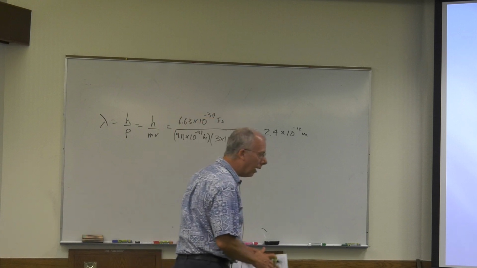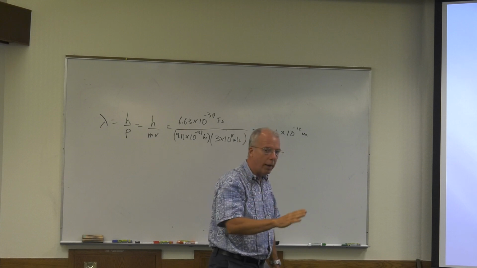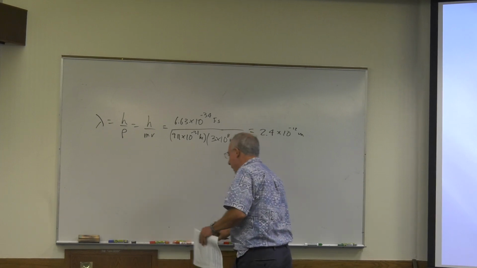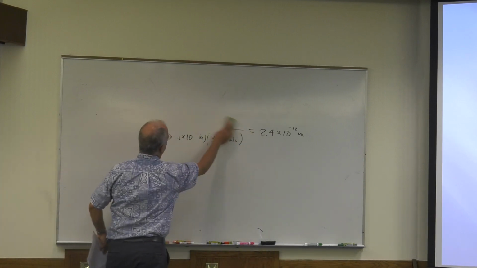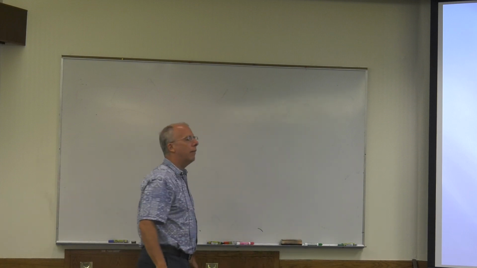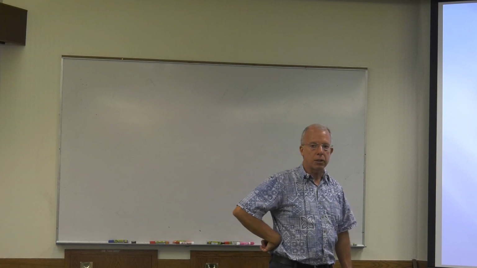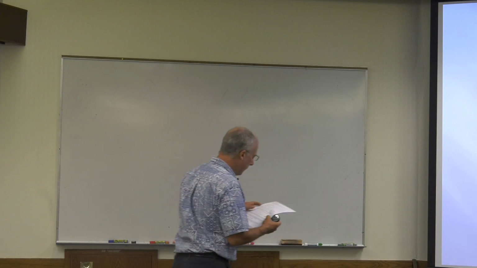So what am I saying? I'm saying that if you have a fast electron, you can actually measure its wavelength. It's insane, right? You can do it. Okay, you say, aha, prove it. Prove it. What do you mean you can measure the wavelength? Well, gee, if an electron has a wavelength, if it acts like a wave, you should be able to do the double slit experiment, right? Get an interference pattern, right? Yeah, well, let's do it.